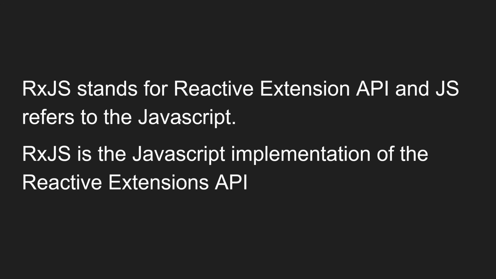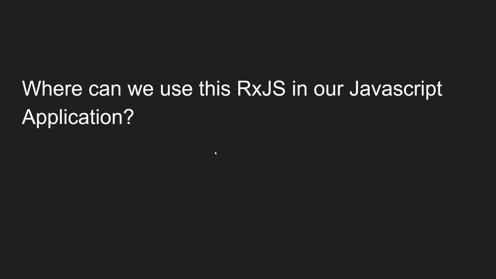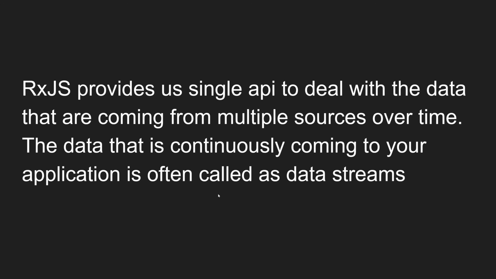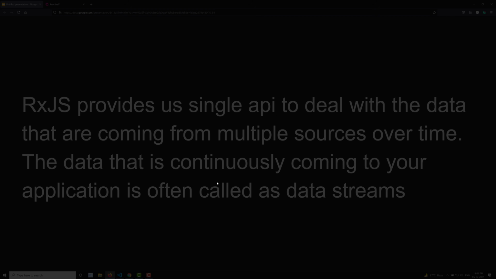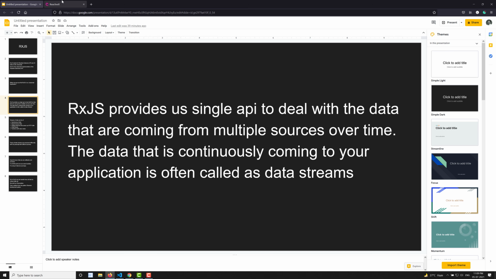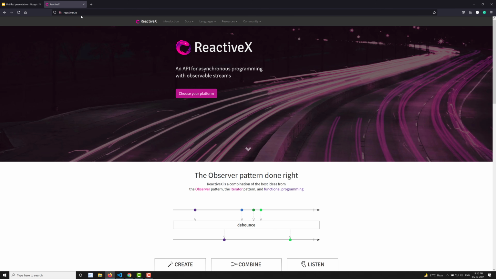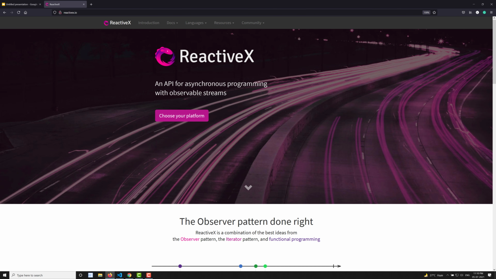So we will learn what is meant by reactive extensions. I will show you what this reactive extensions API is. If you open reactivex.io, this is the main page of ReactiveX, and you will be able to see: an API for asynchronous programming with observable streams.